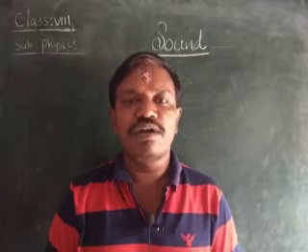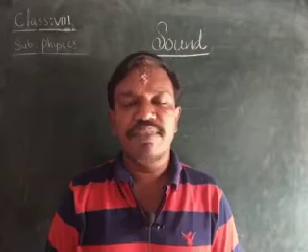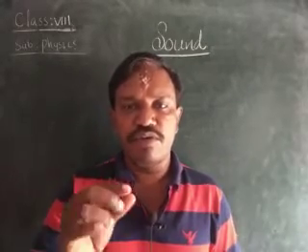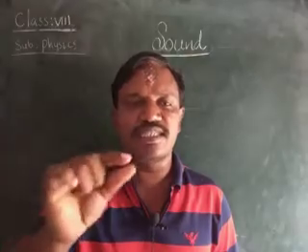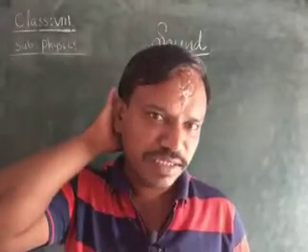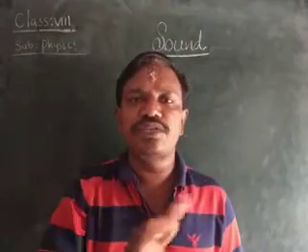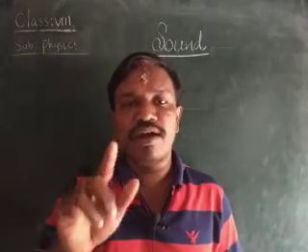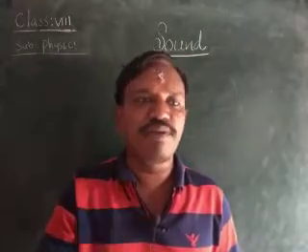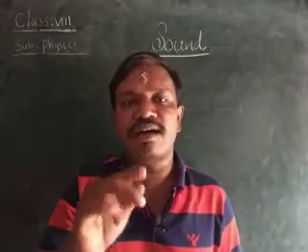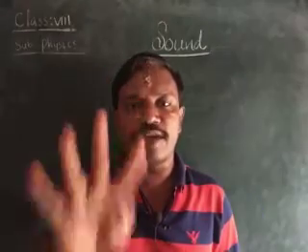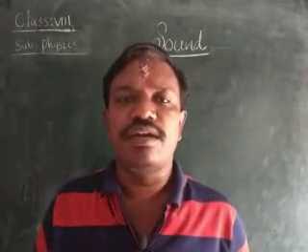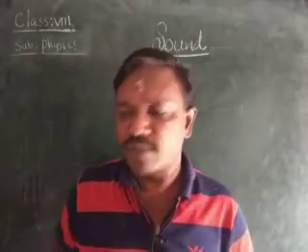That means if you are not perfect with the answer, don't keep it. If you know the answer perfectly, then you can keep it. If you don't know the answer, you should leave the question, no problem. But if you keep wrong answers, if you kept 4 wrong answers, then 1 correct answer will be cut off. That is about the negative marking.